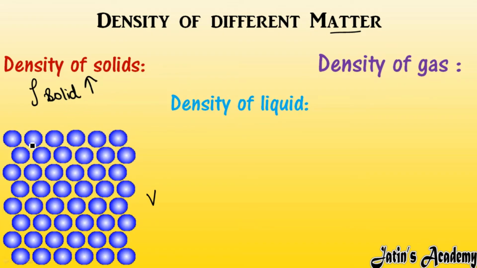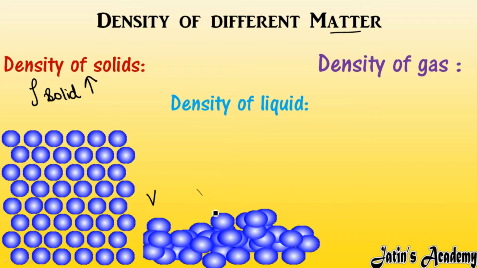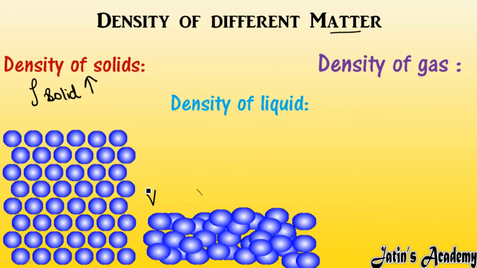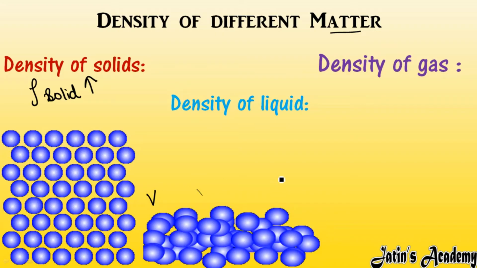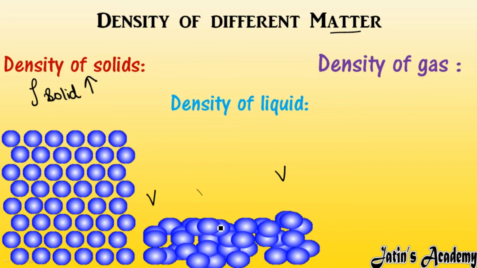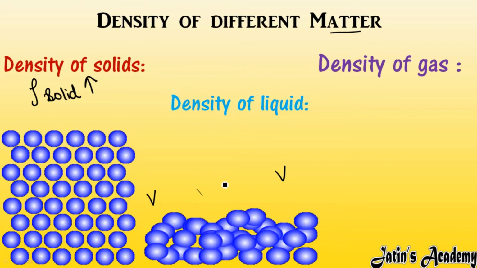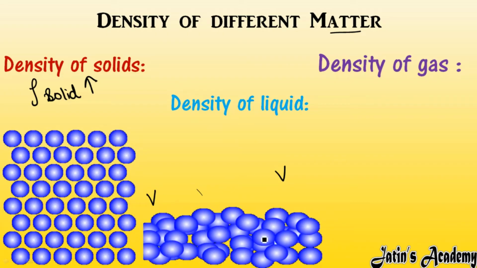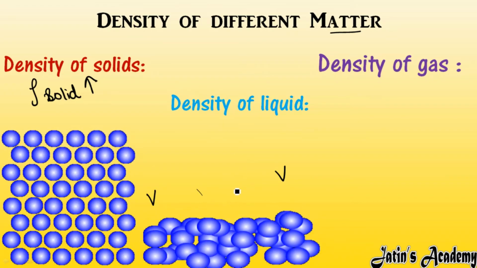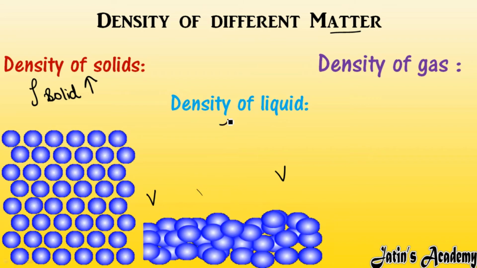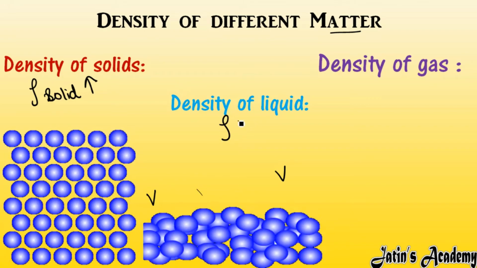Why? Because per unit volume mass is more. Mass is more per unit volume, that is why here density is more. If I talk about liquids, in a fixed volume, the same volume V, the particles per unit volume are less, no? If particles per unit volume are less, it means mass is less. If mass is less, it means density as compared to solid is less.